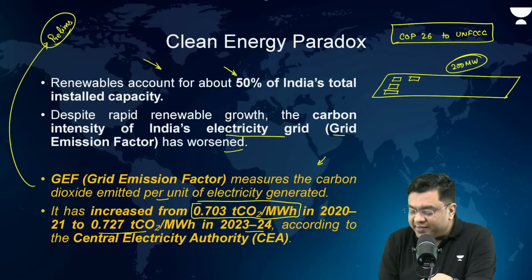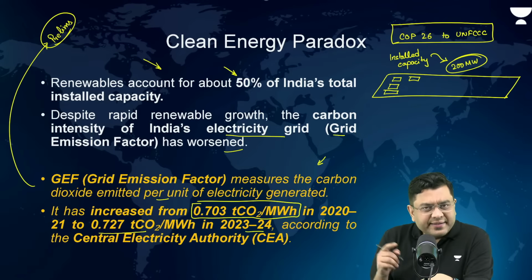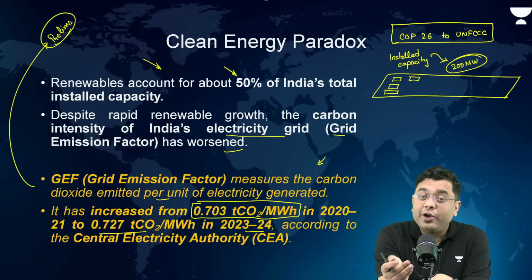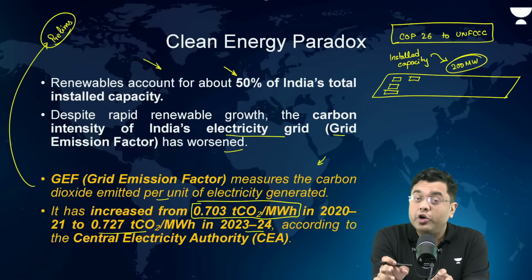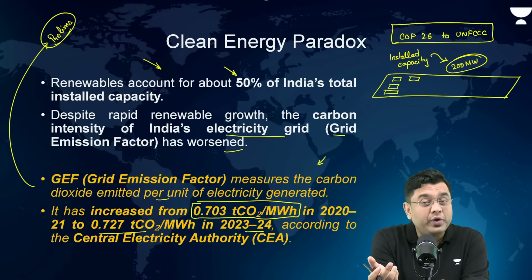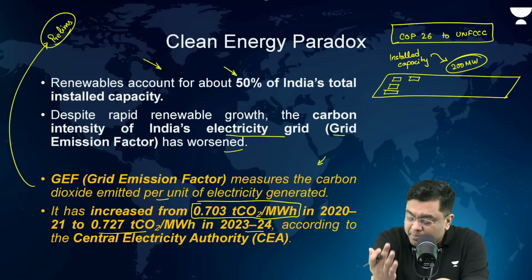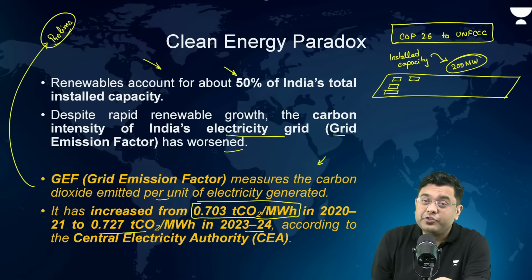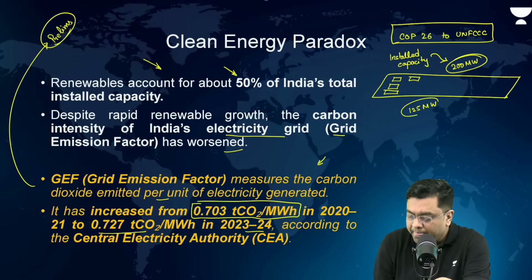So, installed capacity for the solar power plant will be 200 megawatt. Okay. But then, is this also generating 200 megawatt? The answer is no. The solar power plants operate at a very low efficiency or utilization rate. How much is generated, how much is actually utilized, right? So it might be possible that this entire solar power plant might be producing only 125 megawatt.